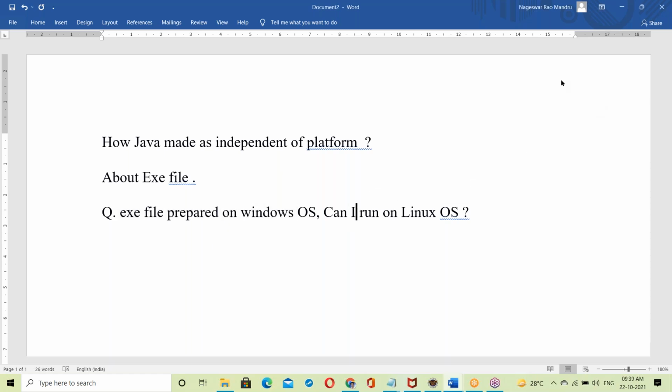Can I run it on Linux OS? That's a simple question.